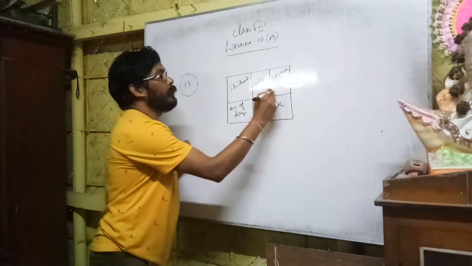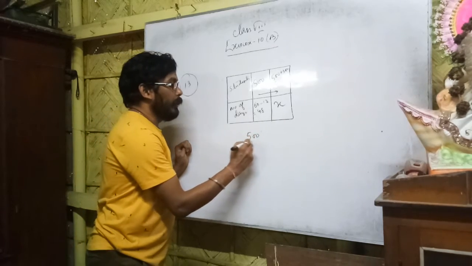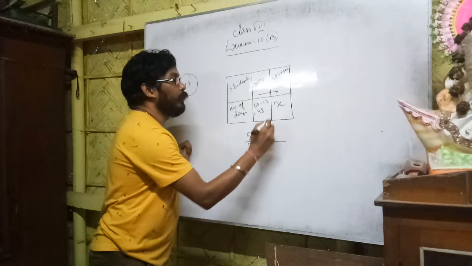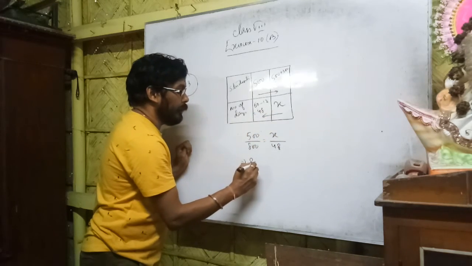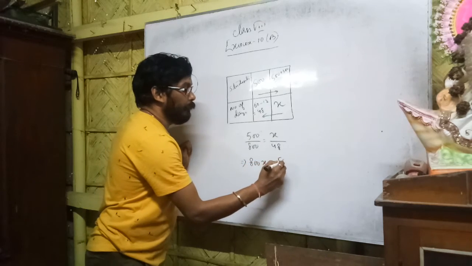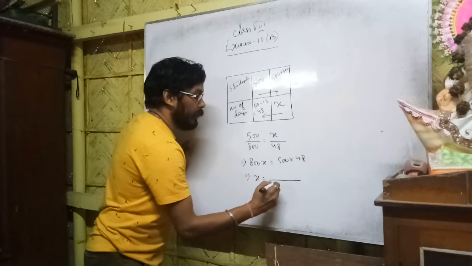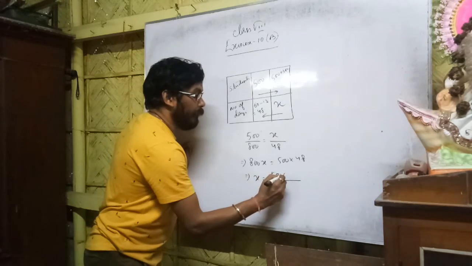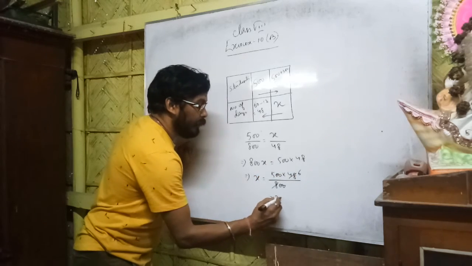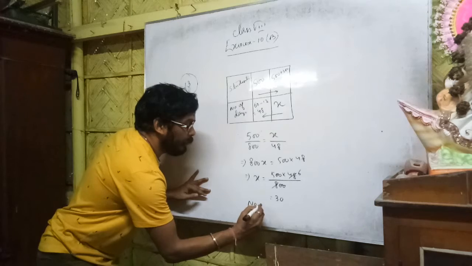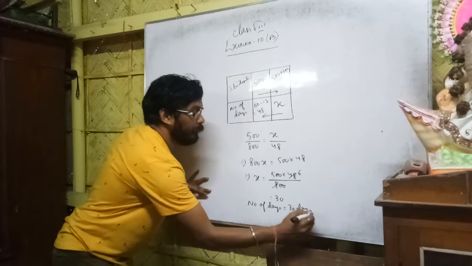So what I will do, this is also inverse. More students, less days. So 500 by 800 equals x by 48. If I cross multiply, 800x equals 500 into 48. So the coefficient of x will come in the denominator. So 500 into 48, 00 cancel, 8 6s are 48, so it is 30. So the number of days will be 30. That means they can take the food for 30 more days.